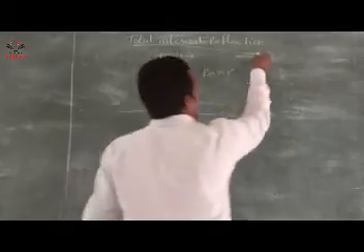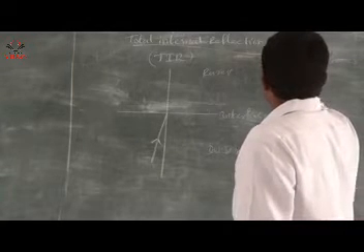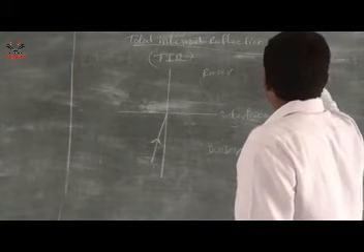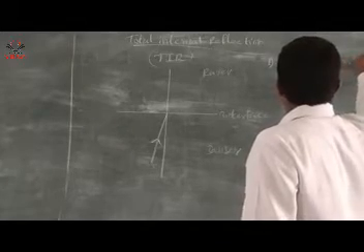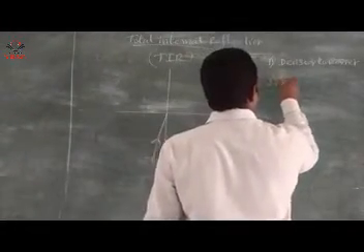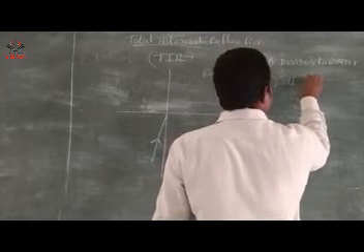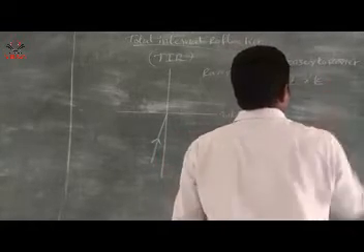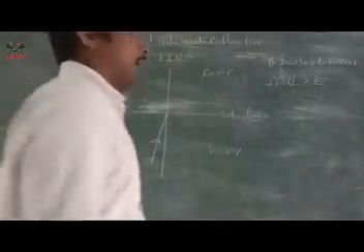If total internal reflection is to take place, the first condition is that the light ray travels from denser to rarer. The second: angle i is greater than the critical angle.